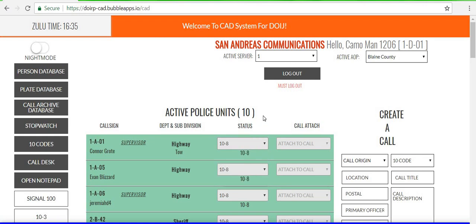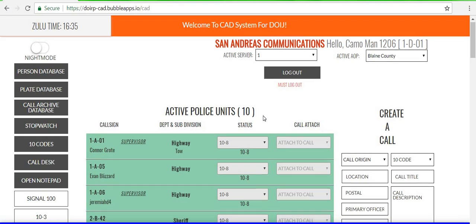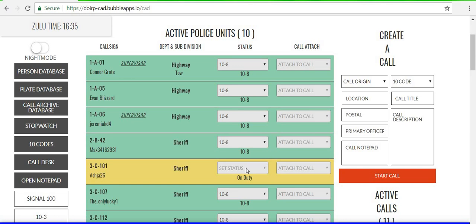But I'm not going to do that because that's going to confuse the other dispatcher that is dispatching right now for the session. So yeah, he can see everything that you're doing too. And this guy, 3 Charlie 101, or this will be their PSN, or whatever name that they want. Like Evan Blizzard, that's obviously Blizzard. He was the head of Air 1, and the guy that I got busted with in Air 1. So yeah, this guy is on duty, but is not 10-8, 10-7, 10-6, or 10-5. So if he calls in a dispatch, he'll go ahead and do that. He's probably just still setting up, so don't worry about that.